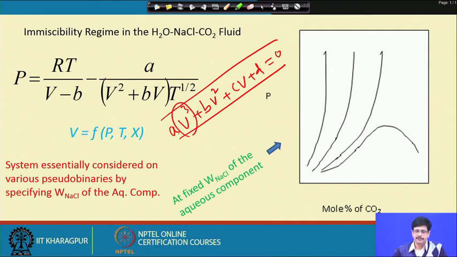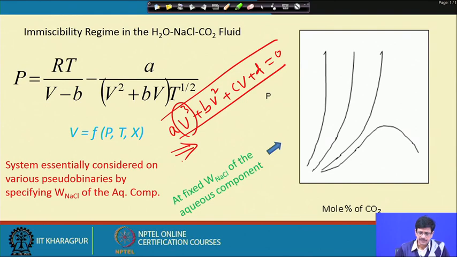But here there is a little bit of a trick involved, because this is a cubic equation in V. The conventional method of solution of this equation will result in 3 values of molar volume depending on what the situation is.